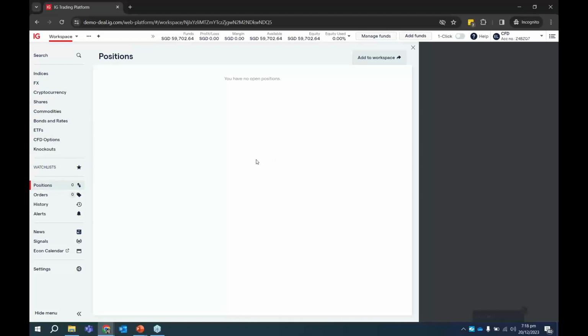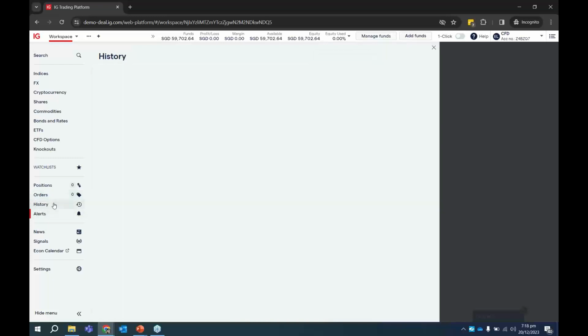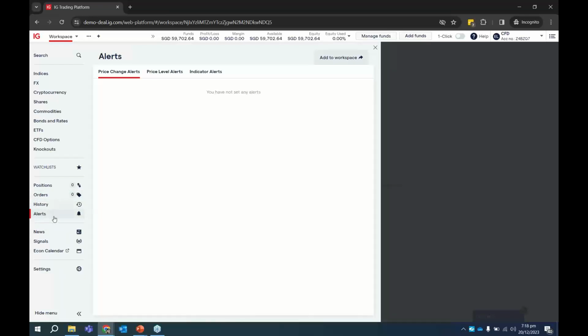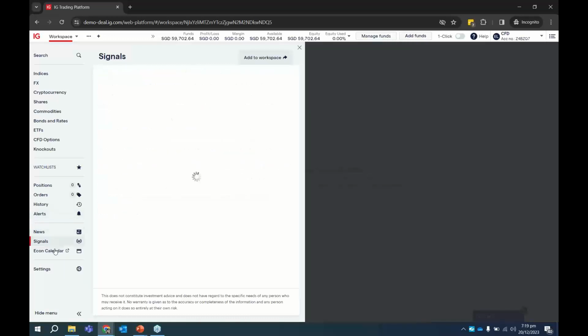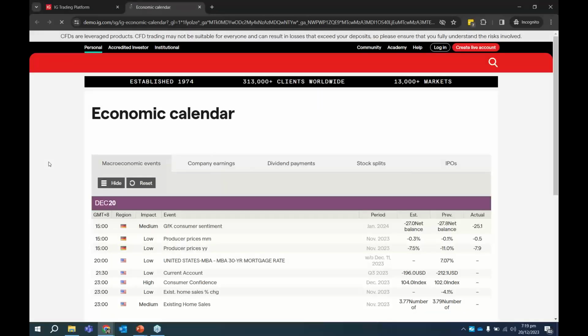Okay, so over here, moving on from this product list, we have the positions. This means that if you currently have a live trade, it will be shown over here, what the current profit and loss is, what the trade size is, and things like that. Of course, orders is very straightforward. If you enter an order that's not yet filled, then it will be shown over here. This is your trade history. This is your trading alerts, price alerts, indicator alerts, and things like that. We have news signals and economic calendar as well.